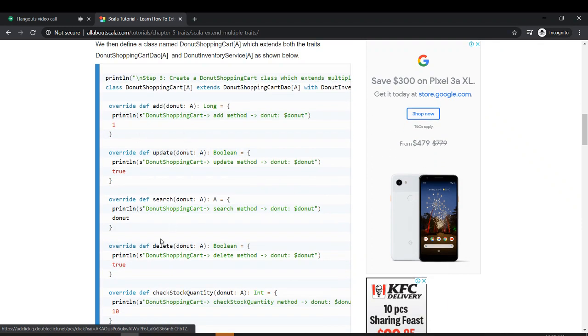Okay, he has defined add, update, search, delete, stock quantity.